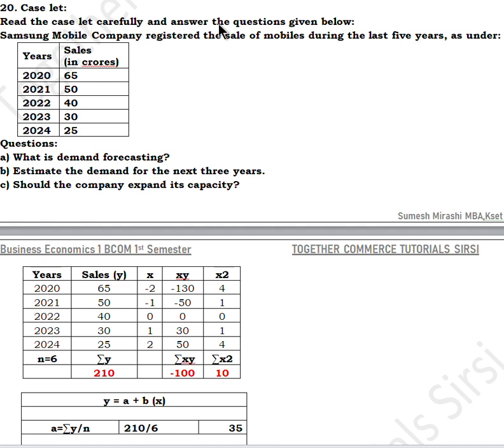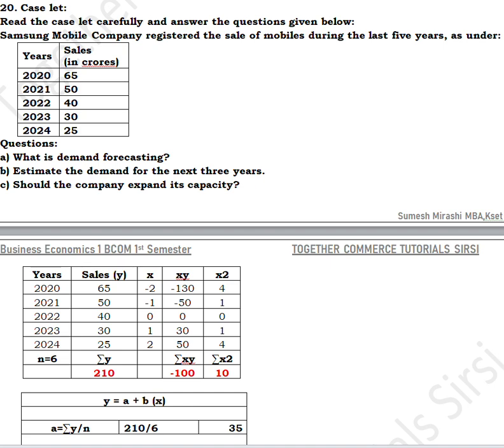Read the caselet carefully and answer the questions given below. Samsung Mobile Company registered the sale of mobiles during the first 5 years as under. The years given are 2020, 2021, 2022, 2023, 2024, and sales in crores are 65, 50, 40, 30 and 25. Then there are three questions that have been asked.